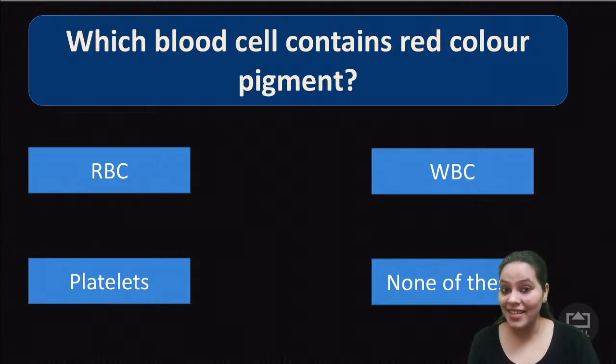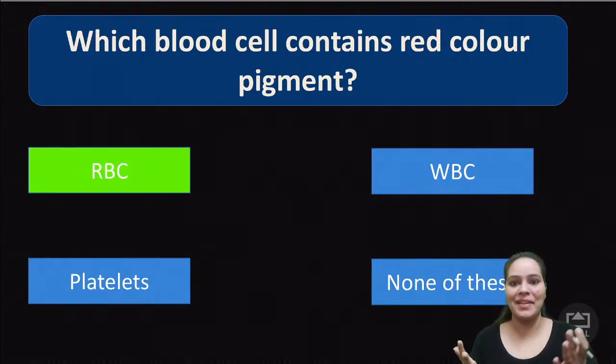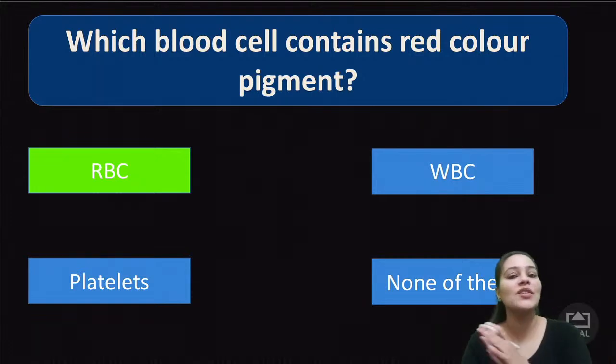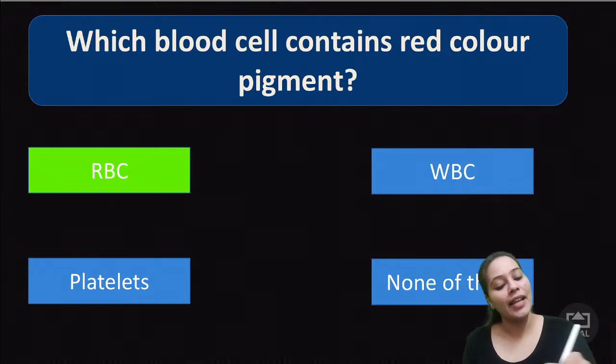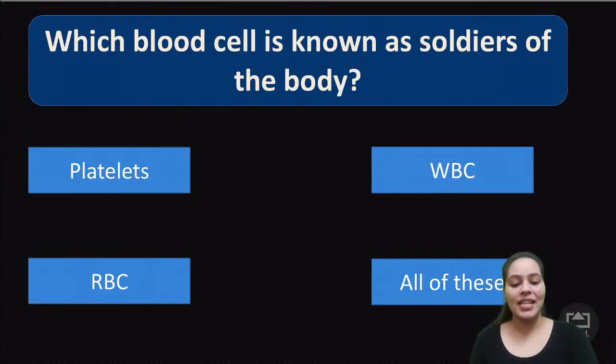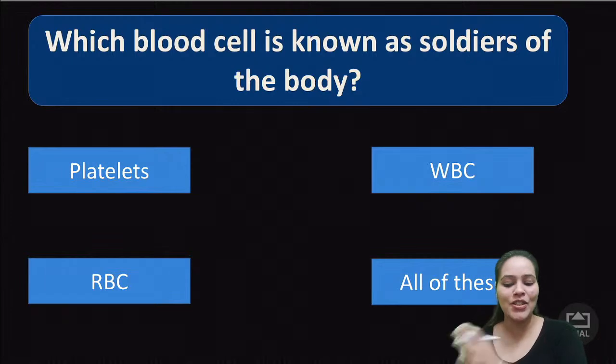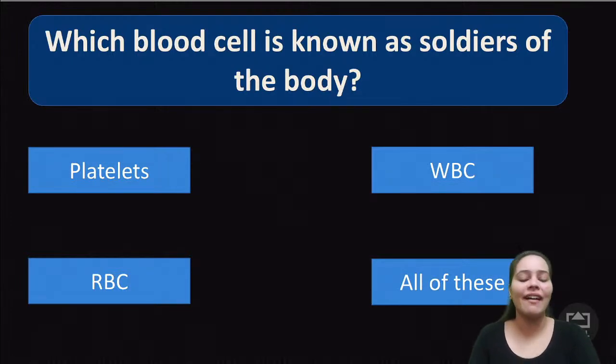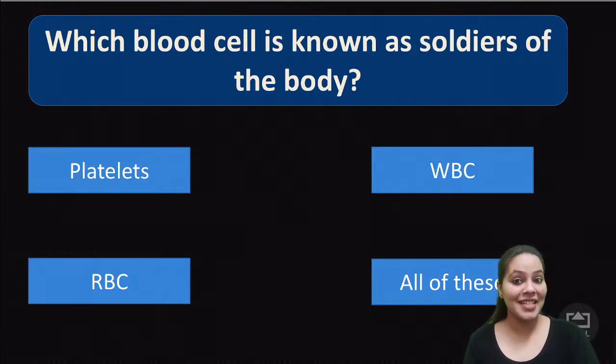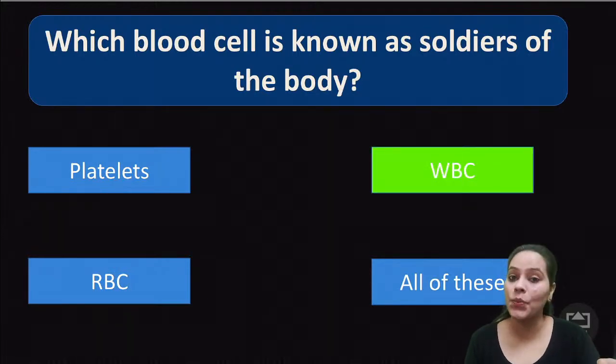And the correct answer is RBC. It's red blood cells because inside it the red color pigment called hemoglobin is present, kids. Let's move forward with another one. Which blood cell is known as soldiers of the body? I'll give you a hint. Platelets, WBC, RBC, all of these? They fight against the diseases. Who is that blood cell? Give me a correct answer. And the correct answer is WBC, that is white blood cells.